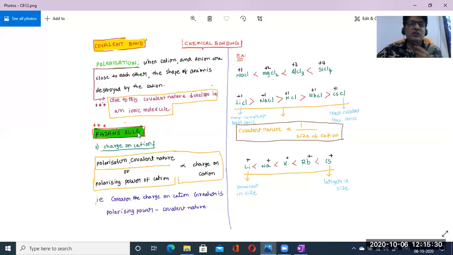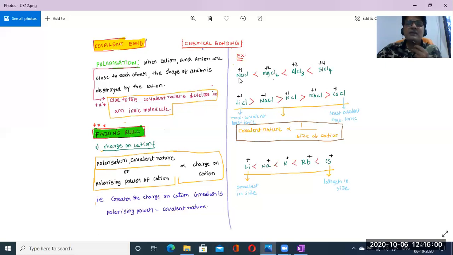First, let us know Fajans' rule regarding the charge on the cation. Before going to the statement, I would like to explain an example. Here I have given examples of a first group element, sodium, a second group element, magnesium, a third group element, aluminum, and a fourth group element, silicon. That means here I have taken the halides of the first, second, third, and fourth group elements.